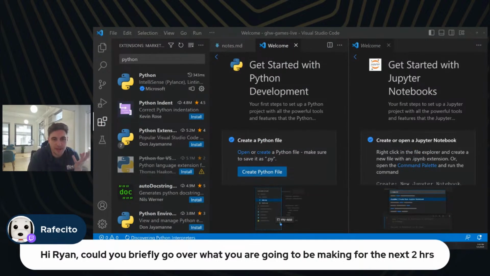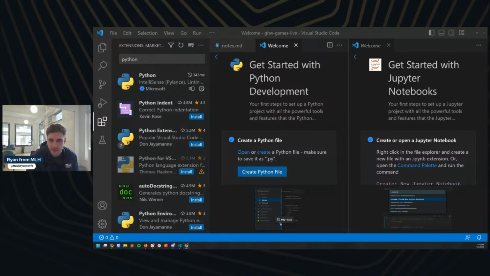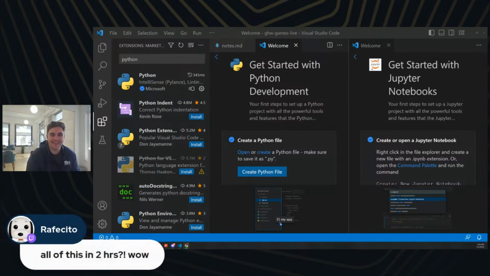But ultimately, what I want to make is a website where people can log in and log out. They can create new leaderboards for the games they make this week. And they can add scores for those games as well. So kind of like a leaderboard or an unofficial scoreboard for the games you make at Global Hack Week. Well, so you've hit the nail on the head here. I think I might have flown too close to the sun with what I want to include here today. So I might just get you started on all these things, but I'll get all of these set up done for you.